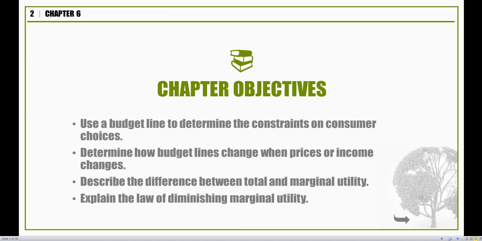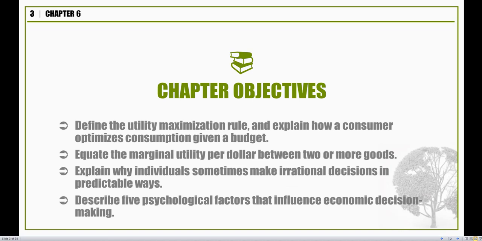Also in this chapter, we take a look at a little bit of behavioral economics. It's an entire branch of economics that we can spend an entire semester on, but we'll just get a brief glimpse into the ideas of behavioral economics itself. So with all of this in mind, we want to go ahead and build up the constraints.